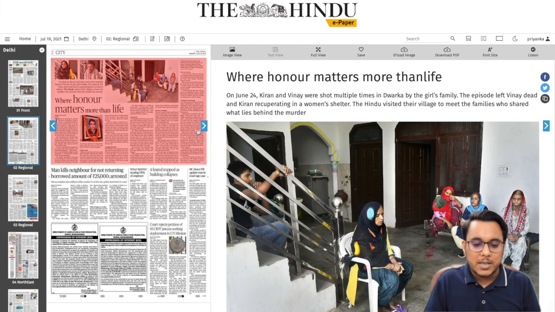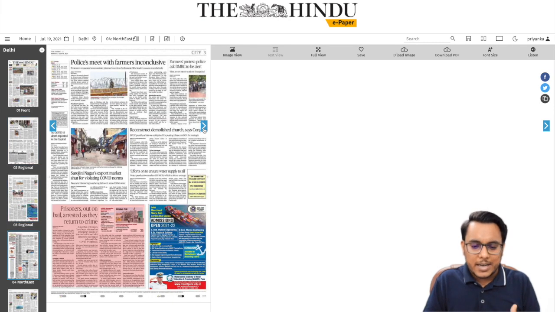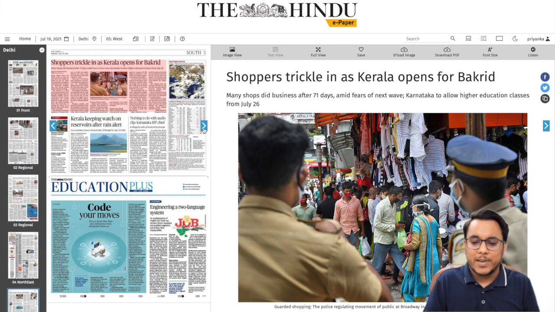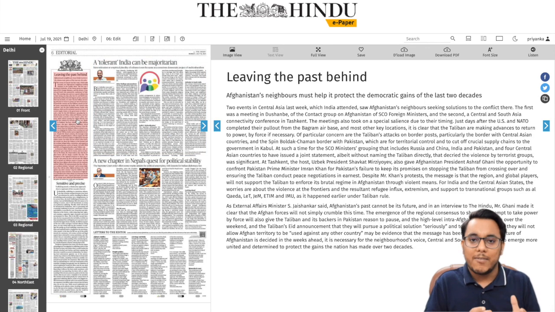Then guys, the city page, nothing much important with respect to the UPSC has been there. Regional issues, disputes, rising number of cases, etc. are there. You can skip it. Then guys, the editorial section. This particular editorial talks about the diversity into the India, tolerance into the India, specific model society we will be seeing here. Good article. Then guys, this particular article talks about the Afghanistan position.